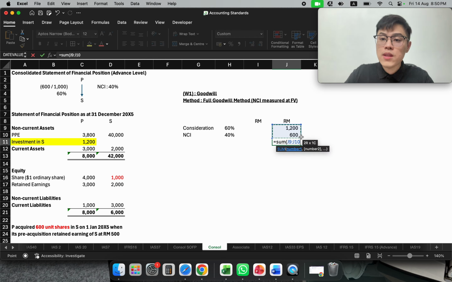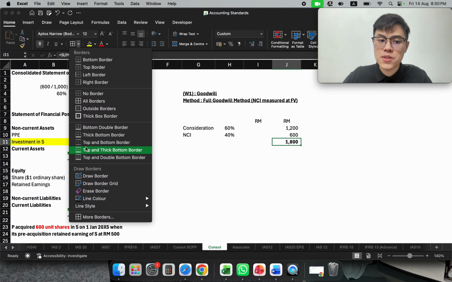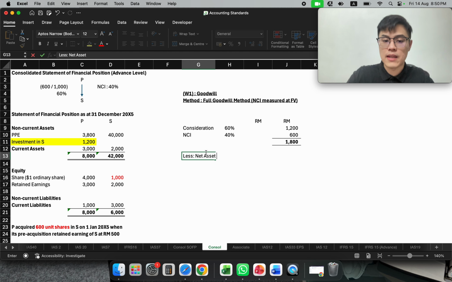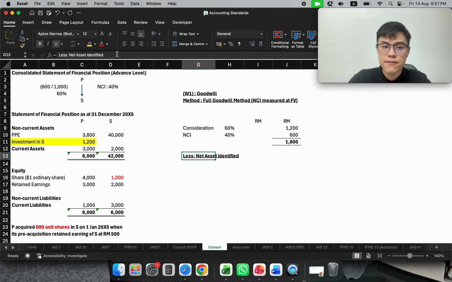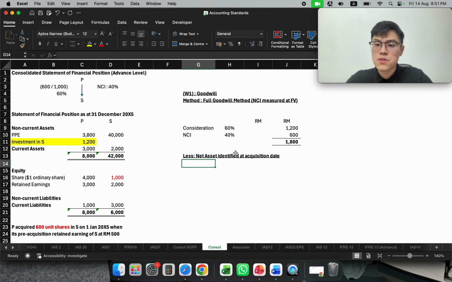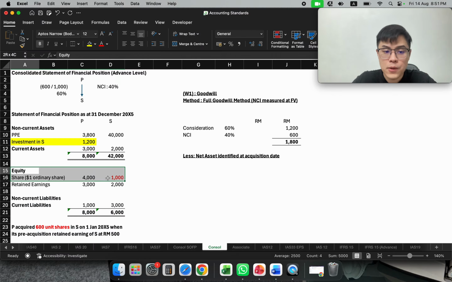Therefore, the total company 100% is actually worth 1800. Therefore, we will need to less our net asset identified. So this net asset identified is the net asset identified at acquisition date. At acquisition date. So what is net asset? Net asset is actually our assets minus liabilities, which is also our equity.